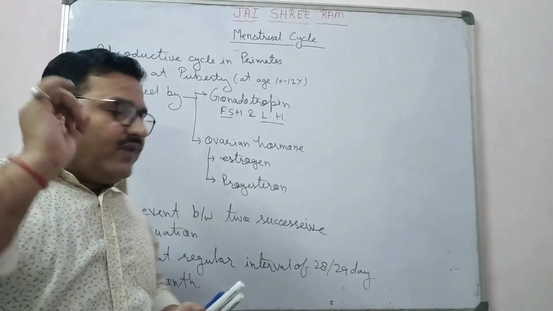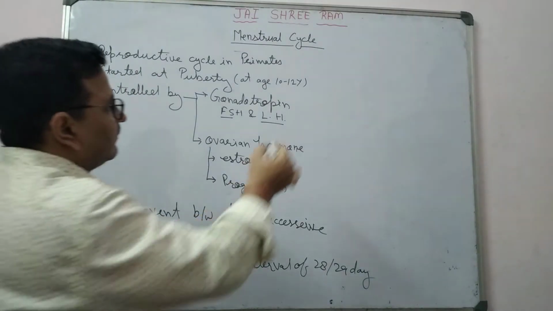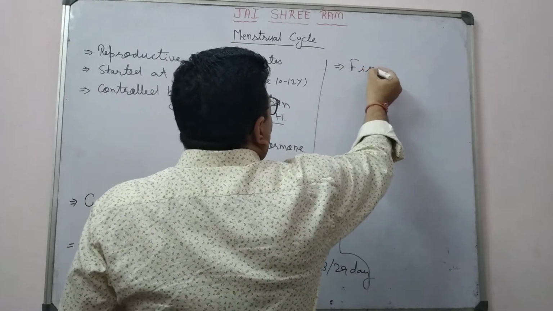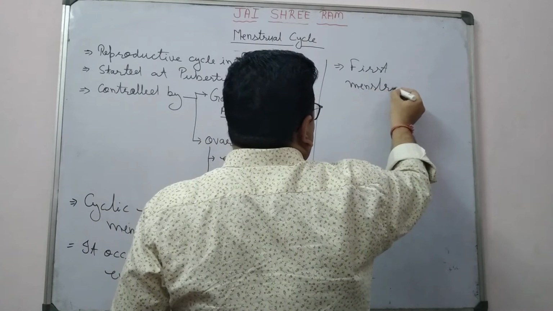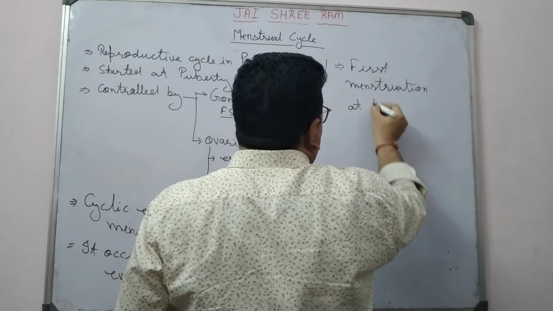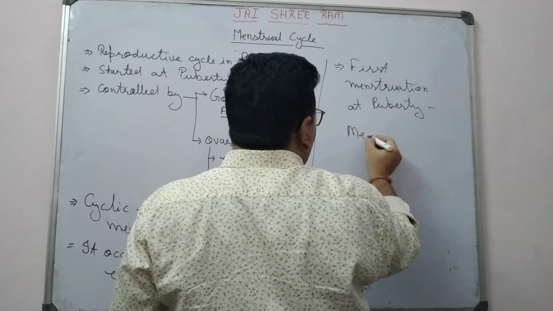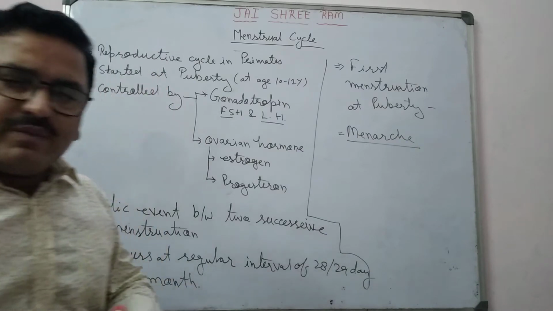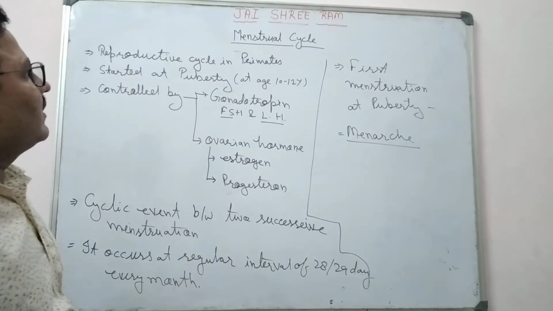Okay. The first menstruation at puberty is known as menarche. This one, menarche. So this is the general description of the menstrual cycle.